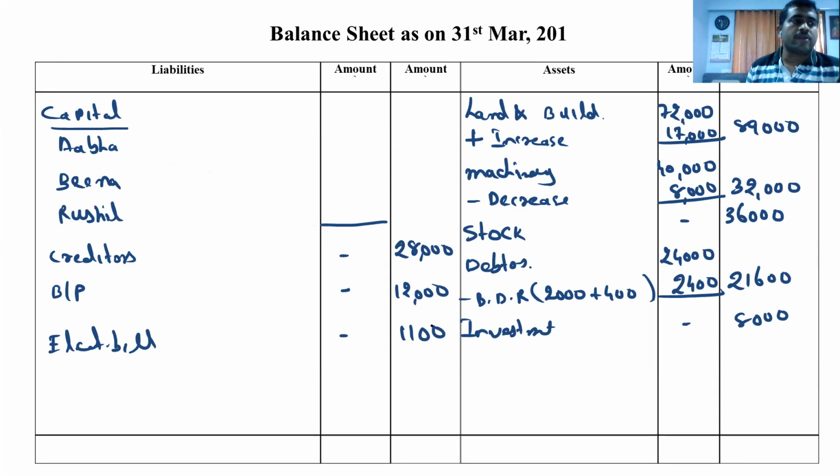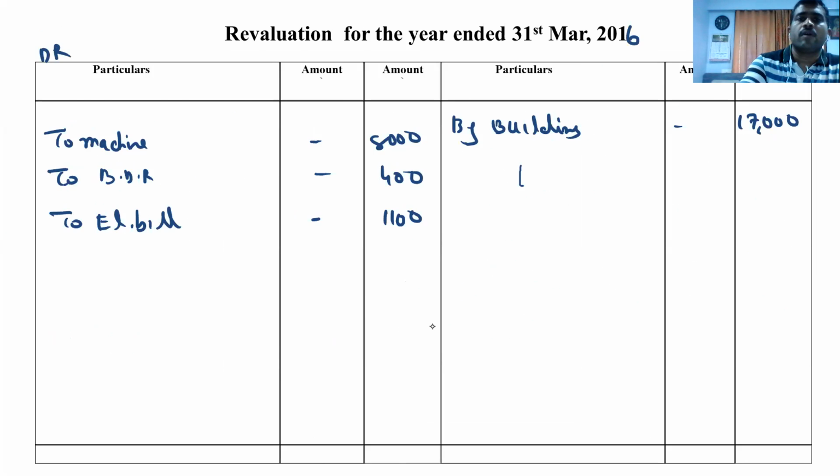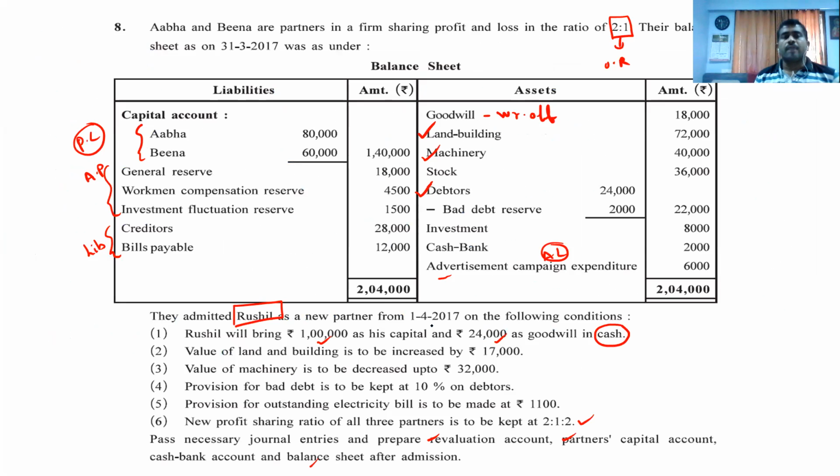The new ratio is given to us. Already I completed that one, right? So now we have to tally this particular sum. So what we have learned, first is the capital. We have written in partners capital. General reserve that we have transferred to partners capital. Why? Accumulated profit. Workman compensation reserve, what is that? That is also accumulated profit. That also distributed. Investment fluctuation reserve, that is also accumulated profit.